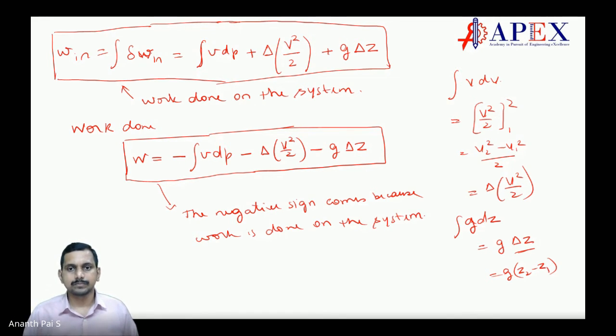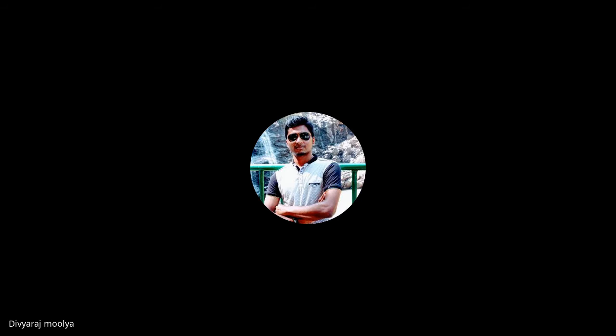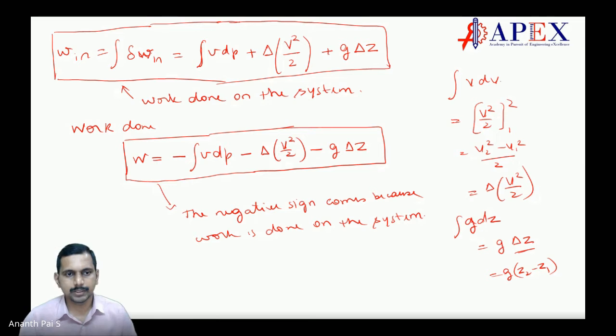Make sense, students? But then the first one, W in, is what you're considering on the system only. What is the work done on the system? This much. What is the notation? This minus. So if you're not putting W in or W out, then you have to put minus here. Makes sense? This is per unit mass.